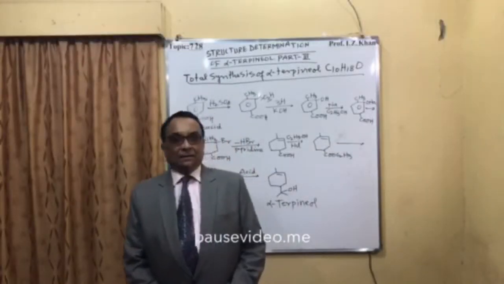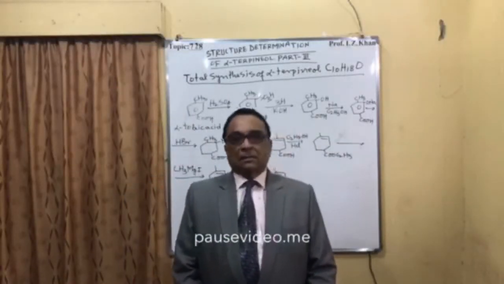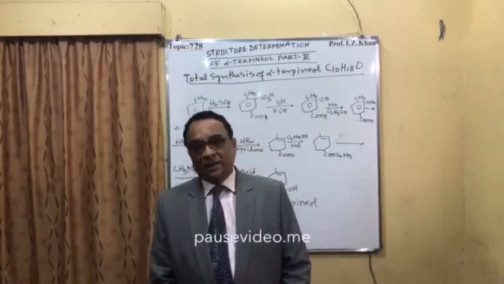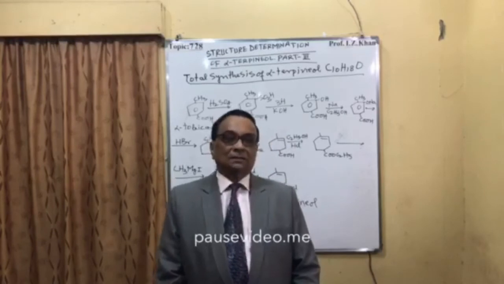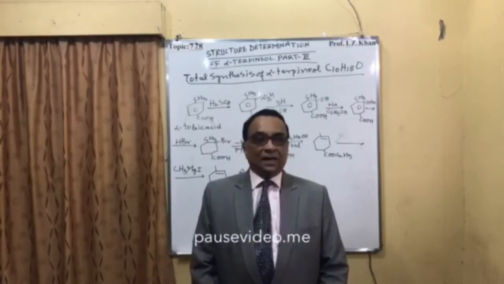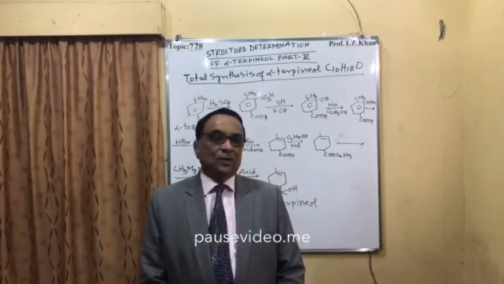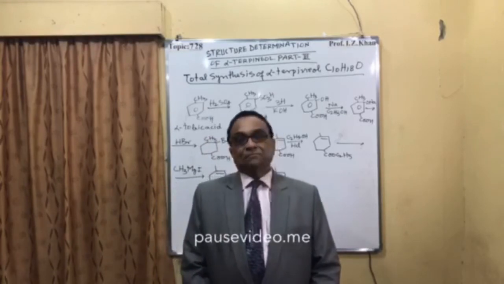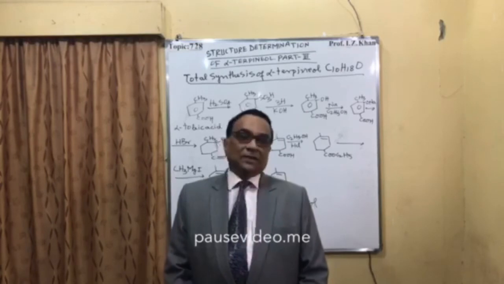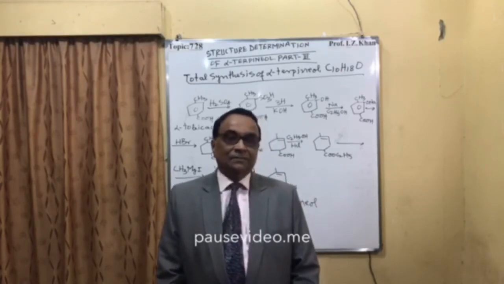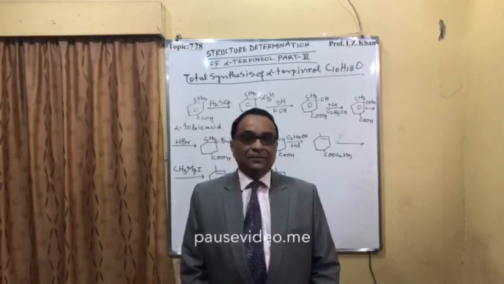I am giving this here for all the students who are doing honors or post-graduation in chemistry. Sometimes there is a question: how will you synthesize alpha terpineol in the lab or commercially? Generally alpha terpineol is synthesized starting with alpha toluic acid, and there are different steps.